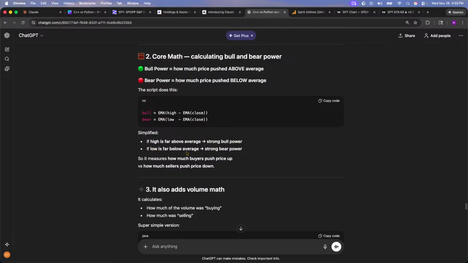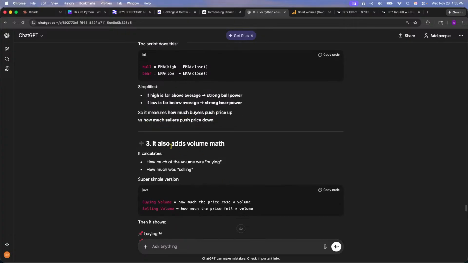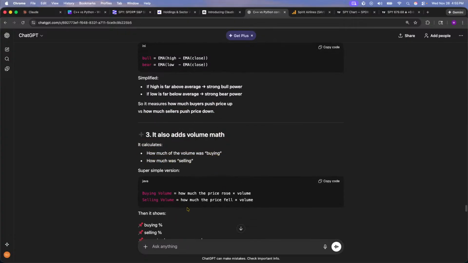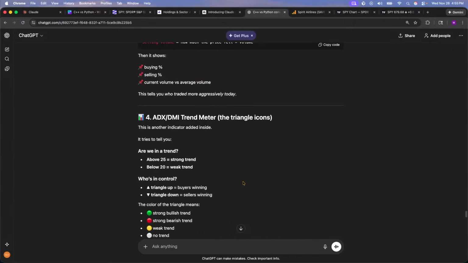If the low is far above the average, it is a strong bear power. So to measure how much the buyers push the prices up versus how much the sellers push the prices down, we then add volume, buying volume and selling volume. This tells you who traded more aggressively today.